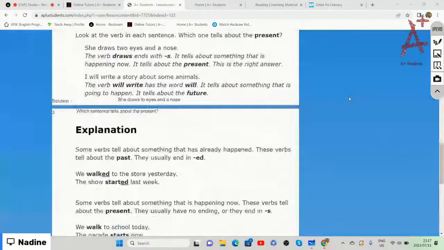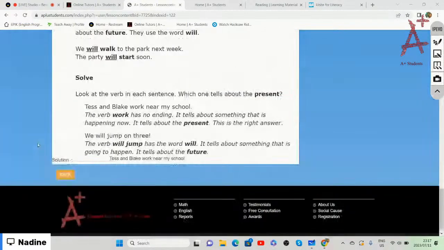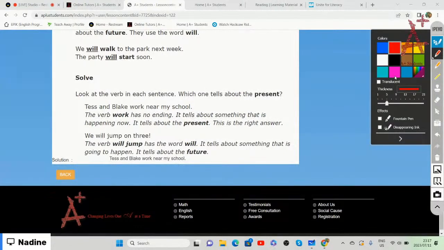If we go to the last one, it says, Tess and Blake work near my school. The verb work has no ending. And remember we said